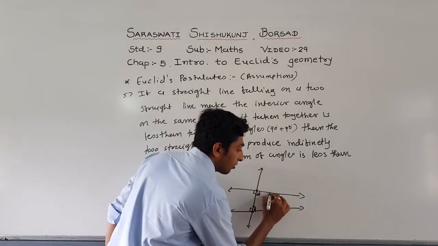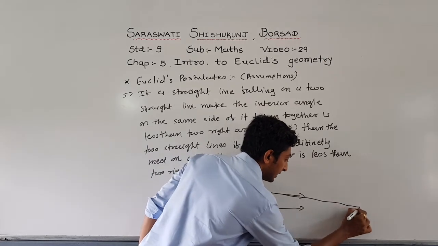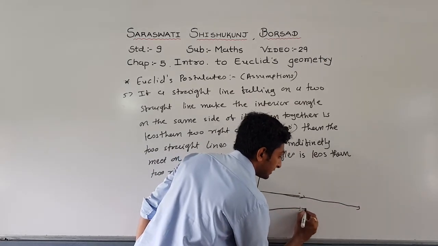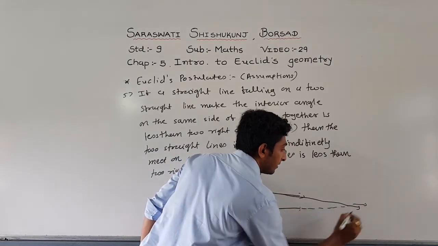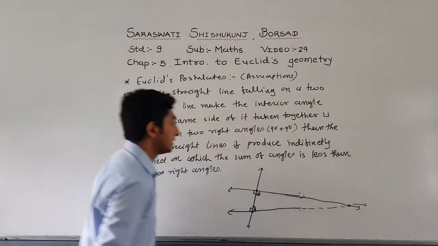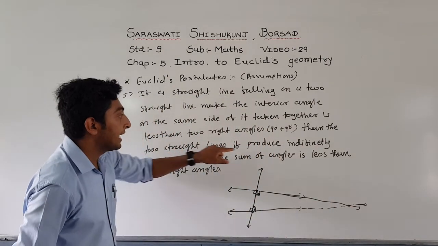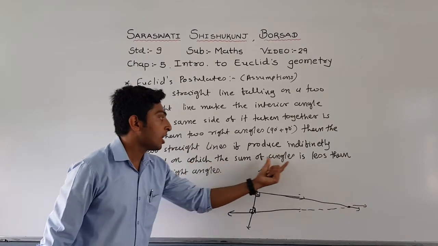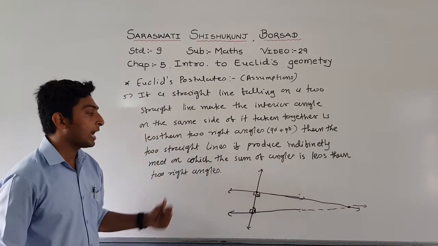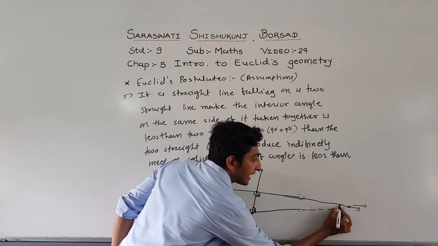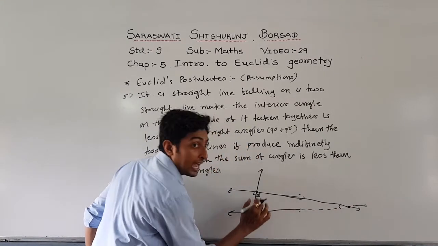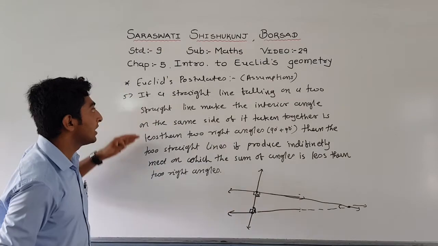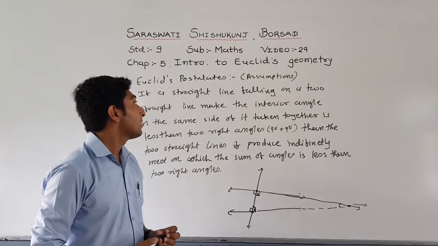So if we extend these lines, they meet here. The two straight lines if produced indefinitely meet on the side where the sum of angles is less than two right angles. So this is Euclid's fifth postulate.